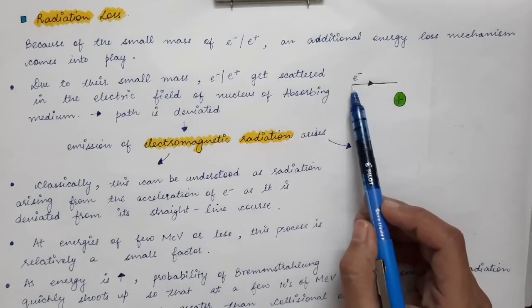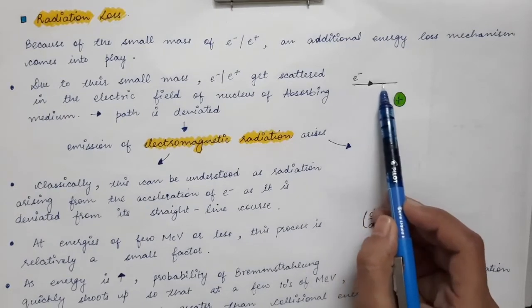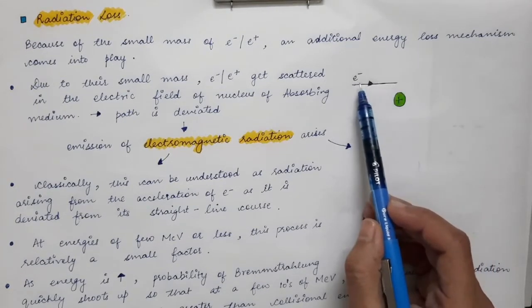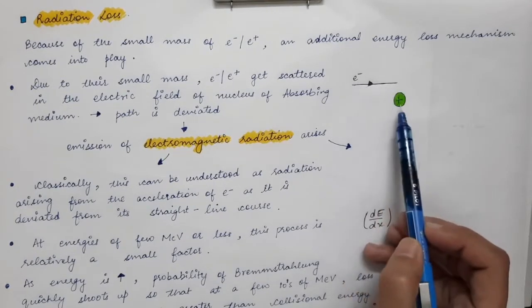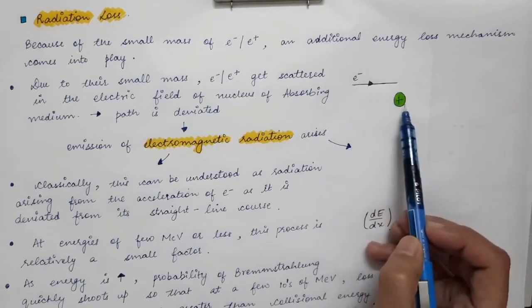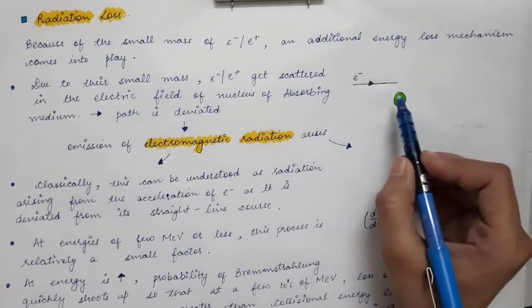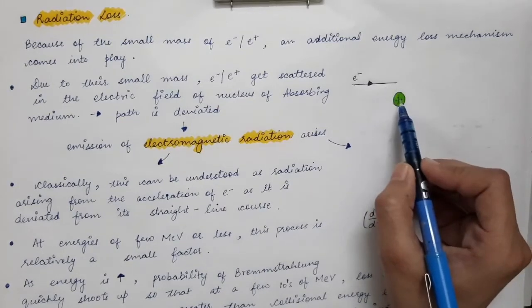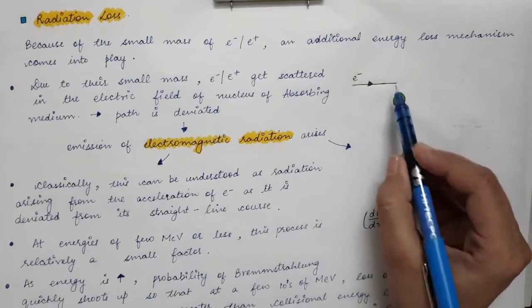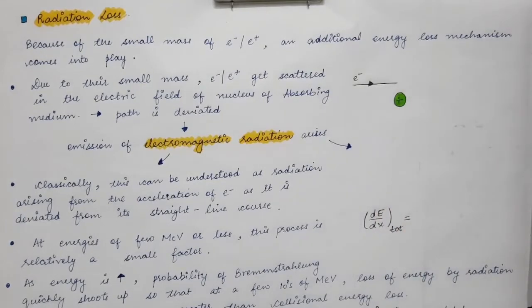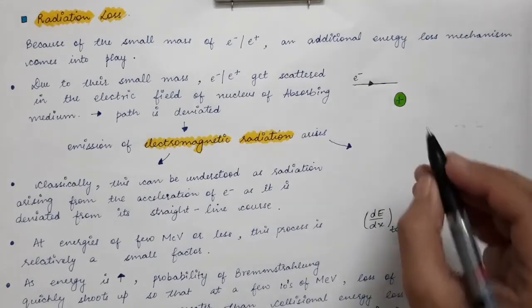So when this electron is traveling with a certain velocity in this direction, and when it comes in the vicinity of this nucleus, there will be a Coulombic attraction which will occur over here. So this electron will actually get deviated from its path.